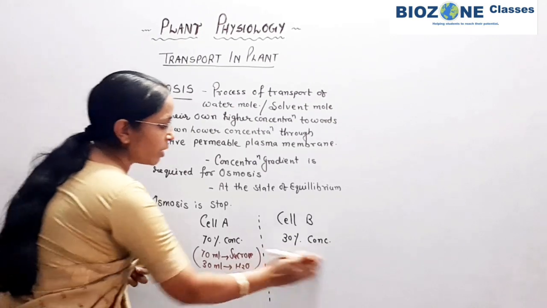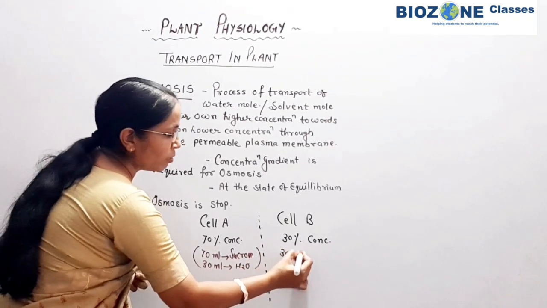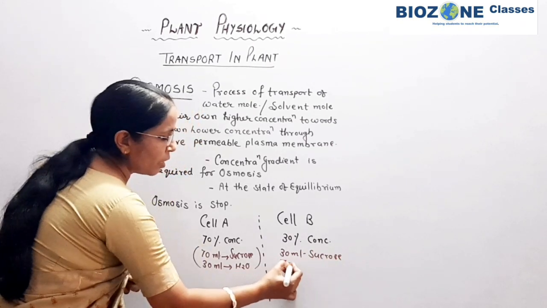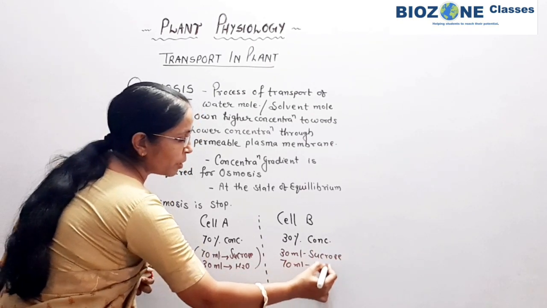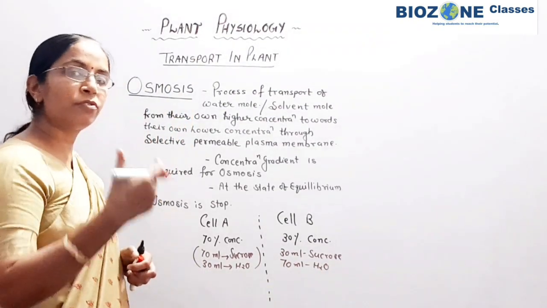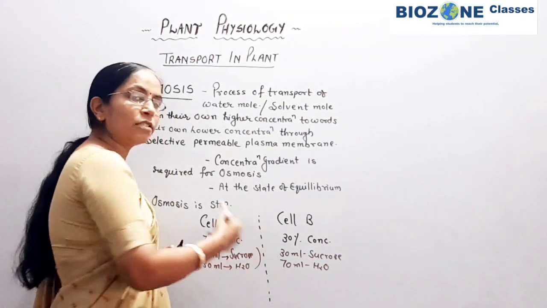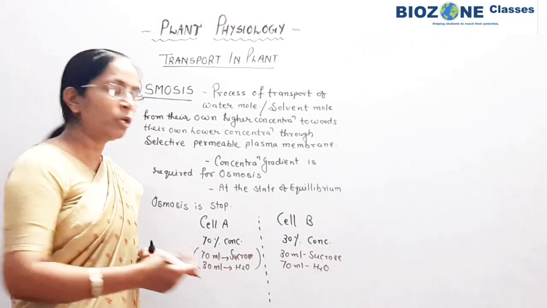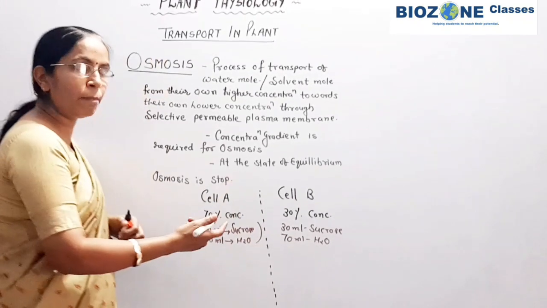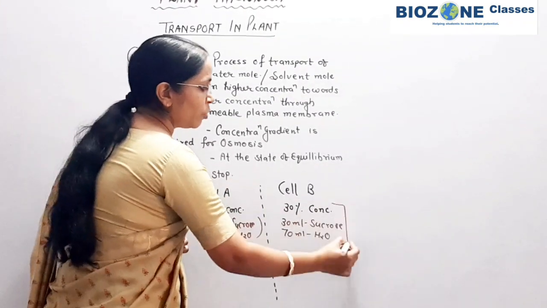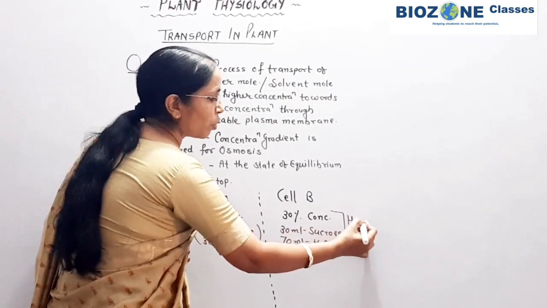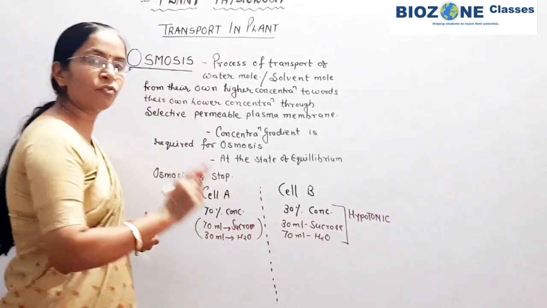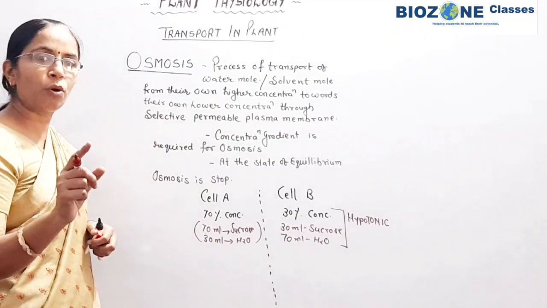Similarly, in the other cell, 30 ml of solute or sucrose is present and the remaining 70 ml is water. So remember, the lower the concentration, the more water is available. So originally cell B is hypotonic in concentration, because it has less solute and more water.